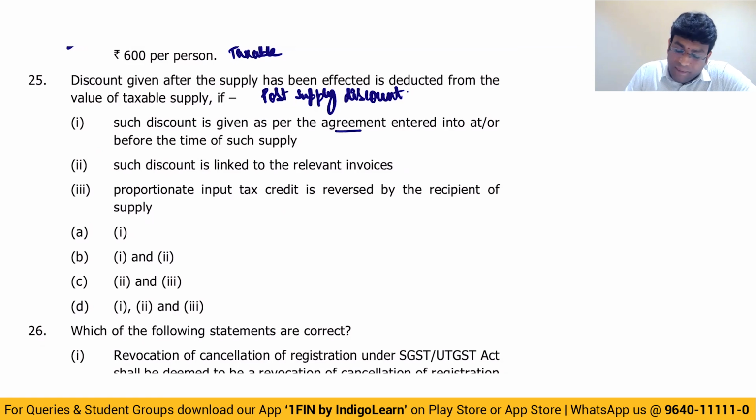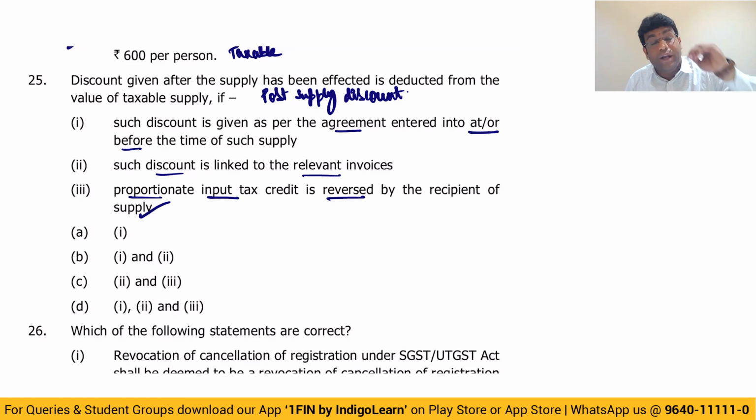Discount is given as per agreement. Yes, mandatory condition before or at the time of supply. Discount is linked to invoice. Very good, important condition. Proportionate ITC is reversed by the recipient. Very good, again important condition. So all these 3 points have to be satisfied. So answer is option D, my dear friends. 1, 2, and 3. Such a lovely question, man.